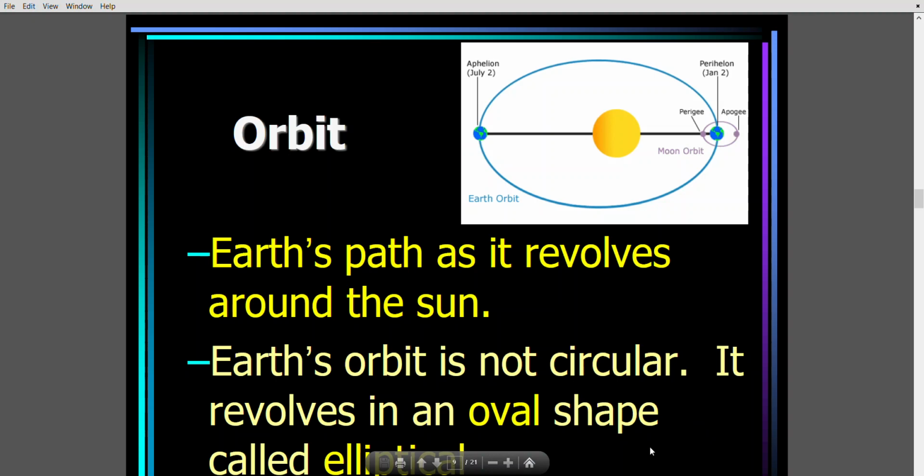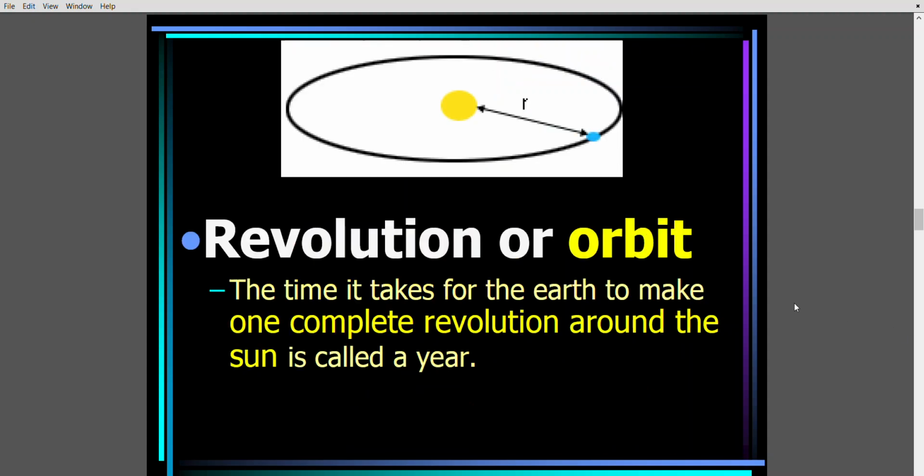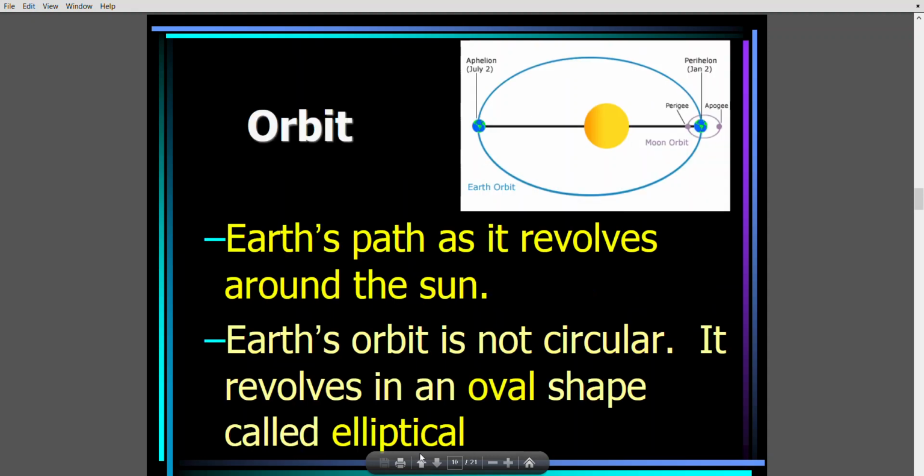Now it's very important here to learn a few things. First thing, what is orbit? Because this word is going to come many times, time and again. Orbit. Orbit is Earth's path as it revolves around the sun.